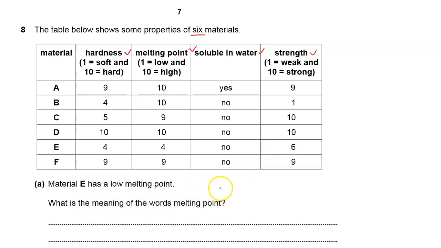Part A of question 8, material E has a low melting point. Okay, what is the meaning of the words melting point? Of course, melting point is the temperature at which a solid turns into a liquid.